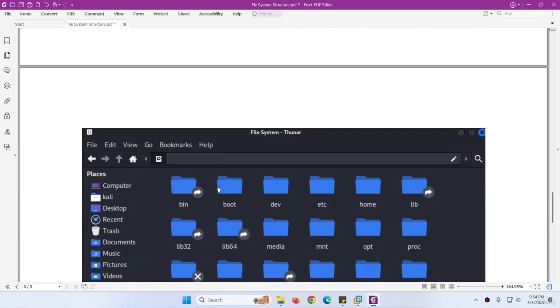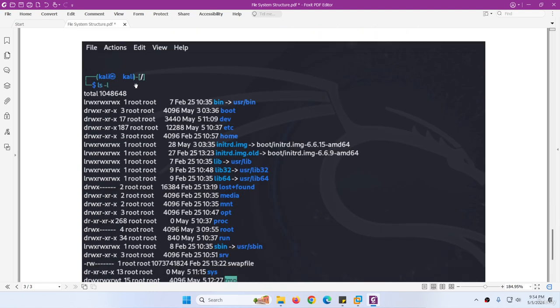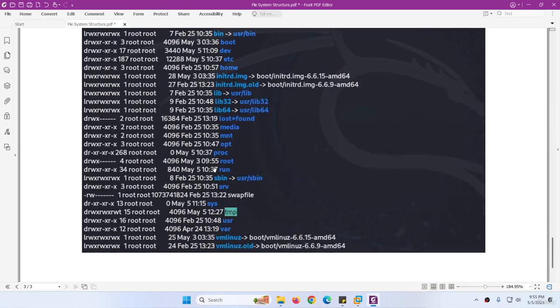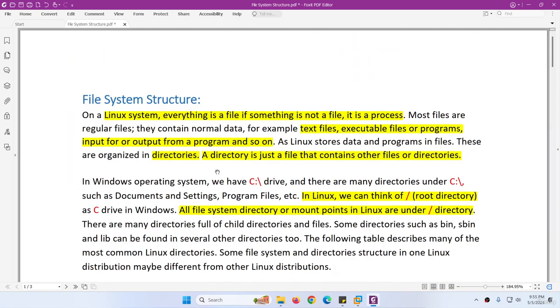So this was all about it, I showed you graphically and through CLI. You can go cd / which will take you to the root directory, and then you can use ls. We will discuss these commands later on, and then you will see all these which we discussed. So this was all about the Linux file system structure.